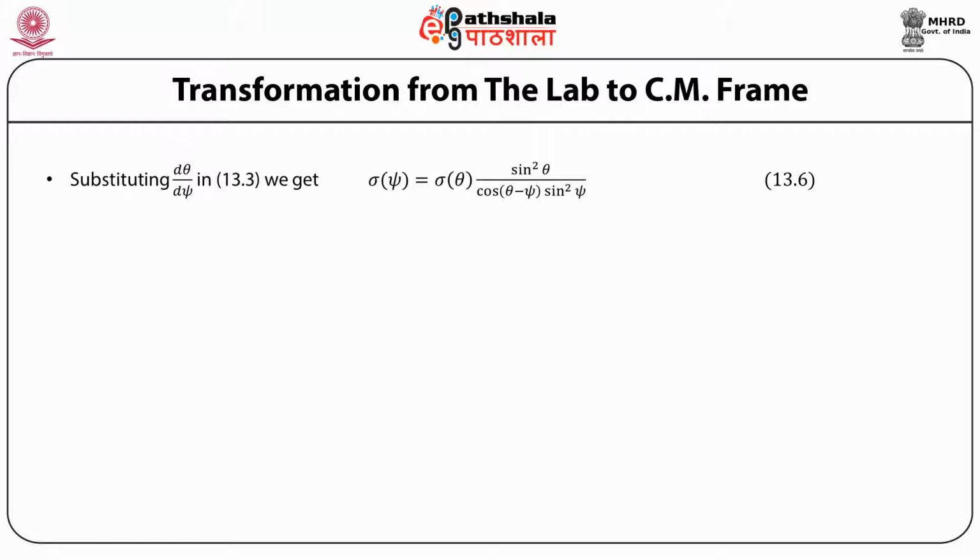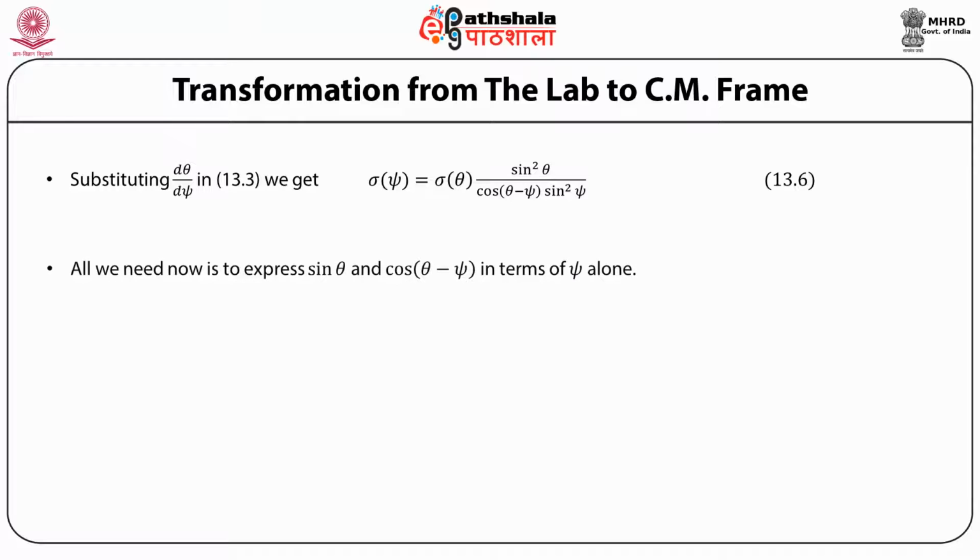Substituting for d theta by d psi, we obtain the cross section as a function of the angle psi, sigma of psi, equal to sigma of theta, the cross section as a function of theta, into sine square theta divided by cosine of theta minus psi into sine square psi.